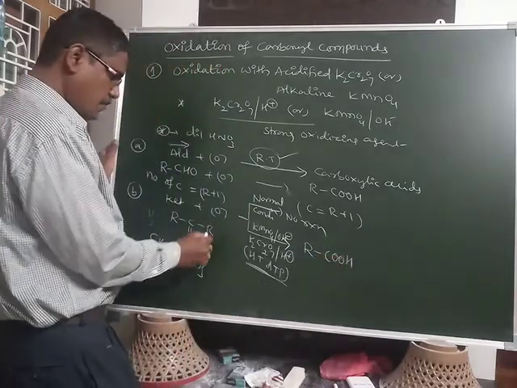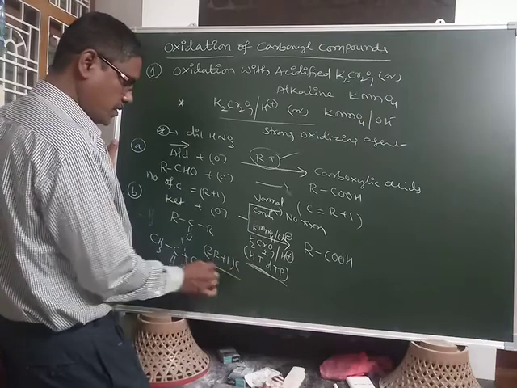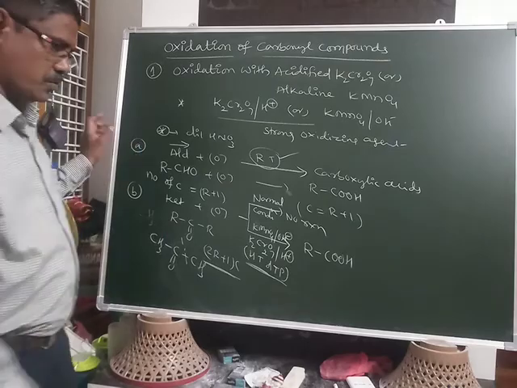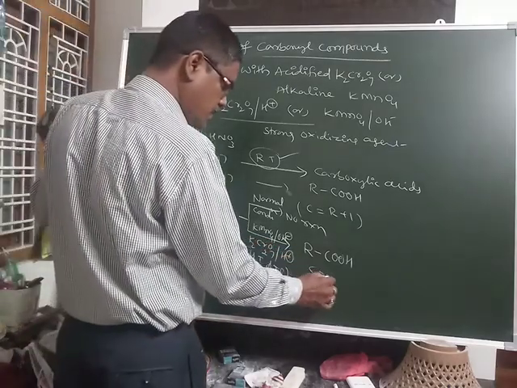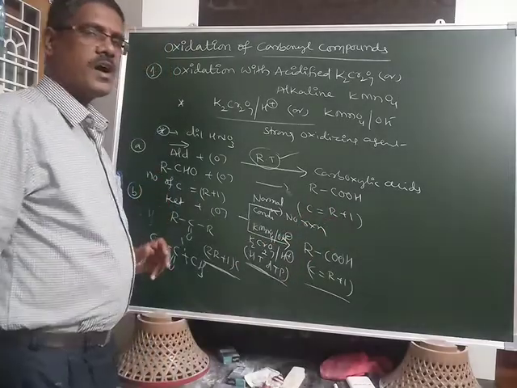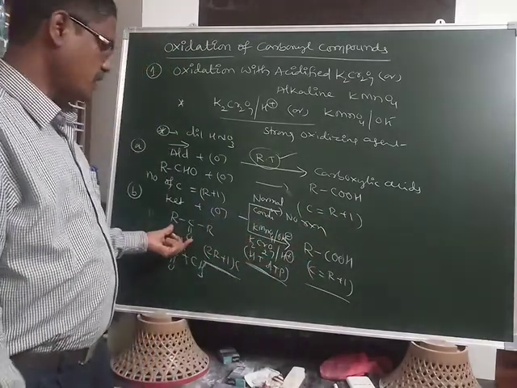But here the ketone has 2R plus 1 carbons, whereas the product has only R plus 1 carbons. That means a carboxylic acid with a lower number of carbons is formed in the oxidation of ketones.